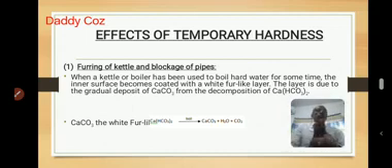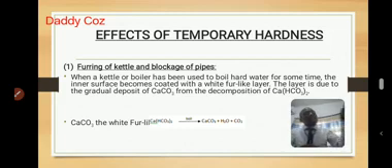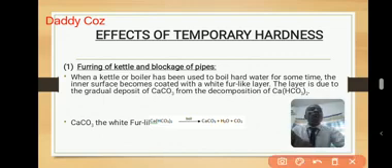Furring of kettles. When you use a boiler or kettle to boil water for a long time, you will observe that the inside of the kettle, or if you like, around the boiler, will be having some whitish substance. We call those whitish substance fur, F-U-R.